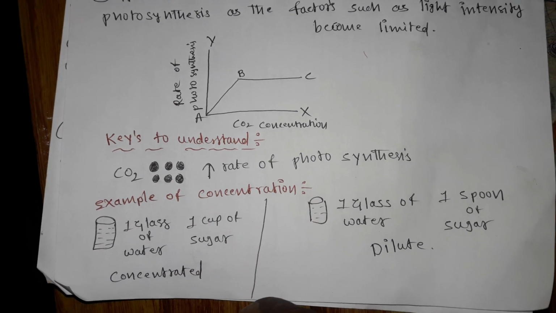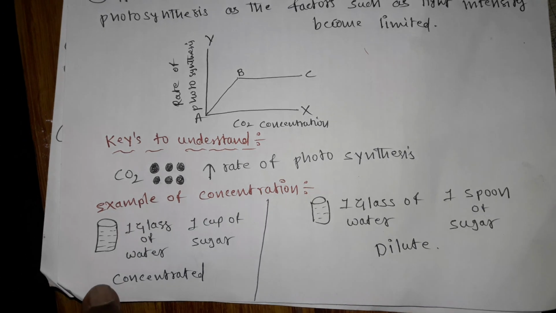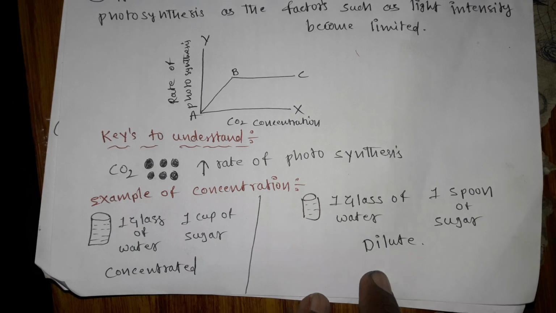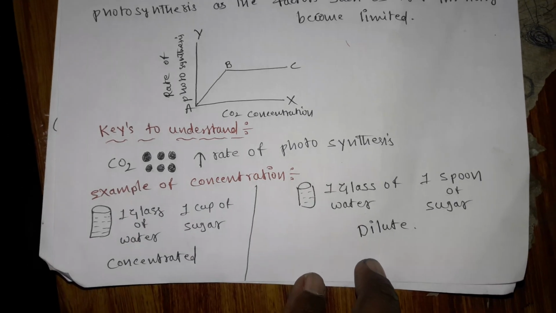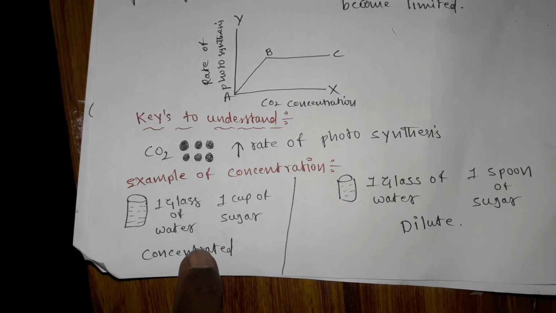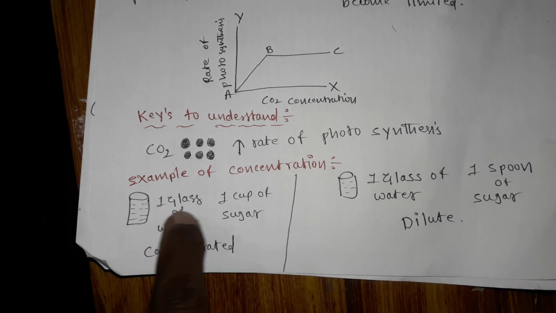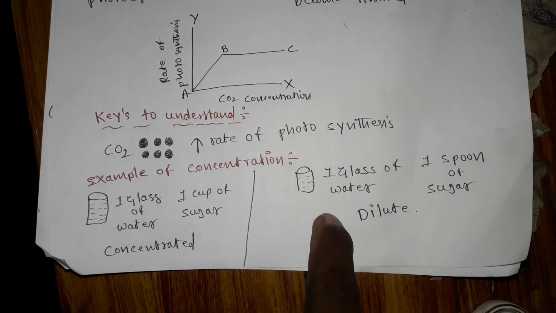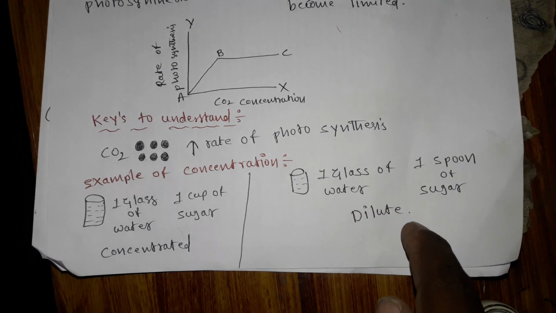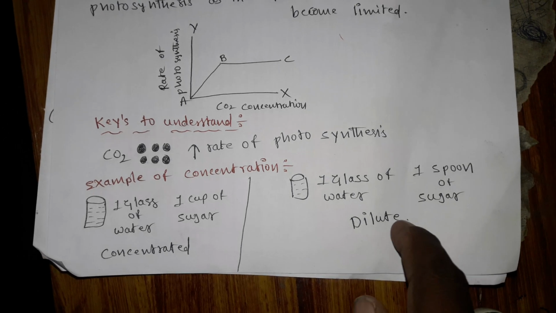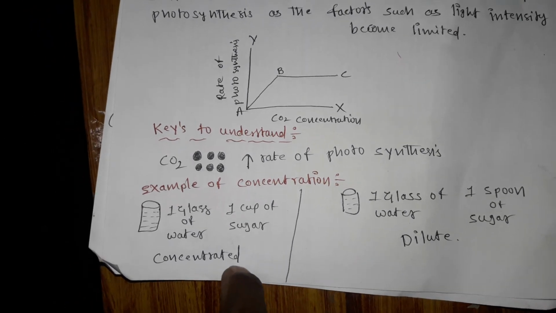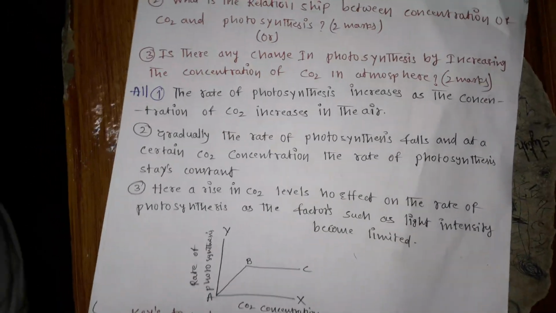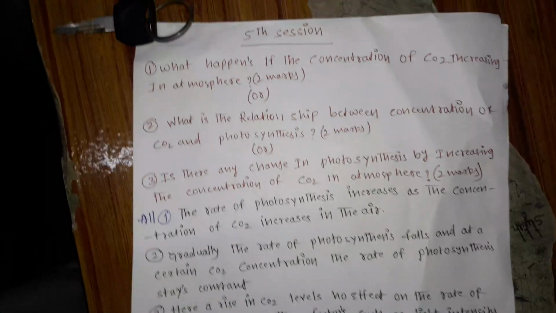So when you learn physics and biology, you have to understand the concept very clearly. Then you can elaborate the answer. That is the main key point. So the question is clear now. 1 glass of water with 1 cup of sugar gives more taste, more sweet. 1 glass of water with 1 spoon of sugar is lightly sweet, which means it is dilute. So here, the concentration of CO2, carbon dioxide, increases, and automatically the rate of photosynthesis increases.